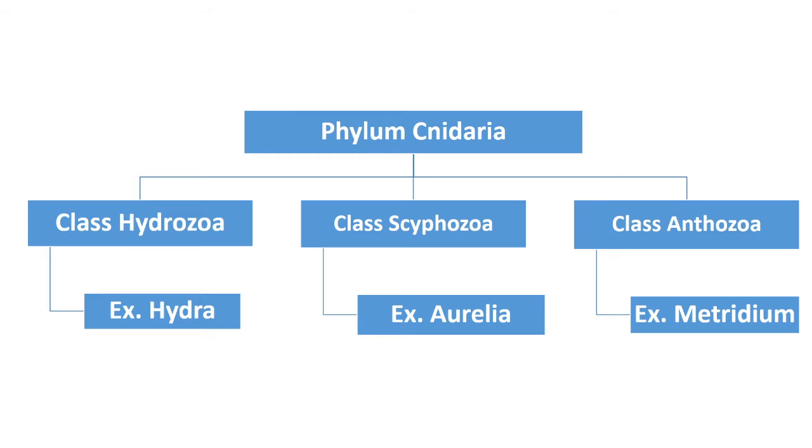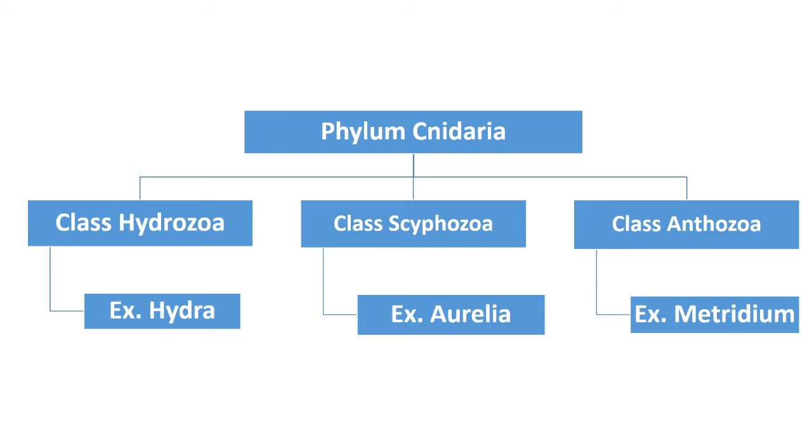In class Hydrozoa, there are animals like Hydra, mostly the freshwater Cnidarian animals are included in Hydrozoa, for example Hydra. While class Scyphozoa and Anthozoa include polyps and medusa.